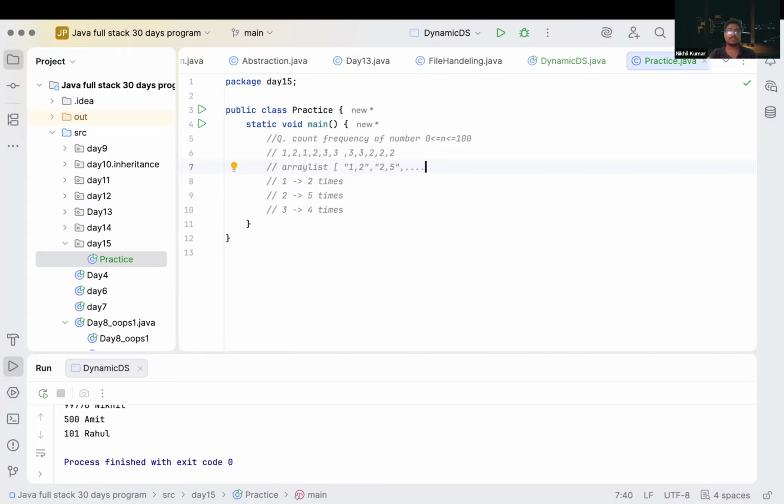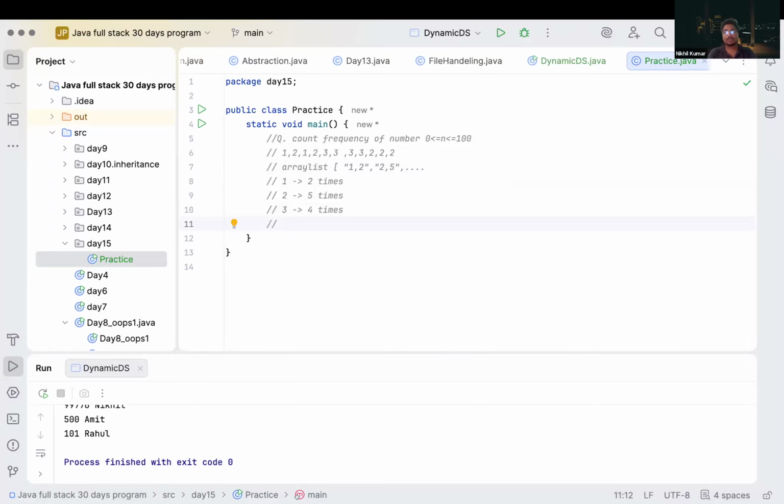But this is a repetitive task. We are searching for one again and again, one again and again. So it will create a mess, and it will increase the time complexity of our program as well. So there is some other method we can use.